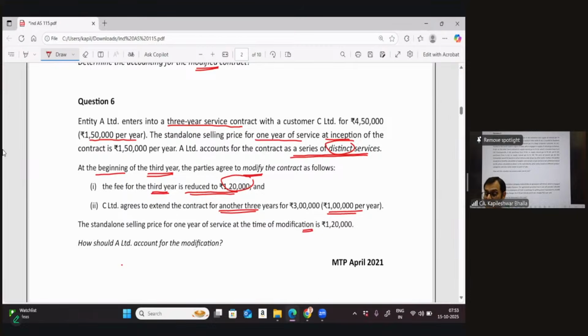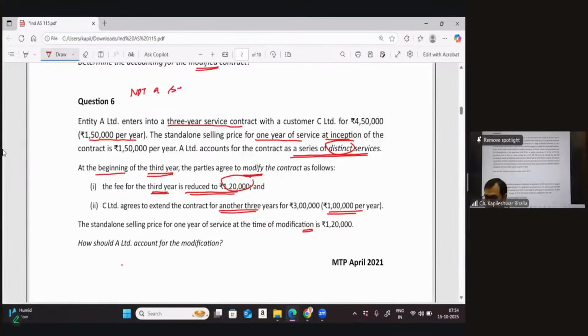So though you can say the scope of the contract has gone up because the period is extended by another 3 years, the price of the existing contract has gone down. So this is certainly going to be considered as a modification. That's right. The price for the existing contract gets reduced, so it is not a separate contract.